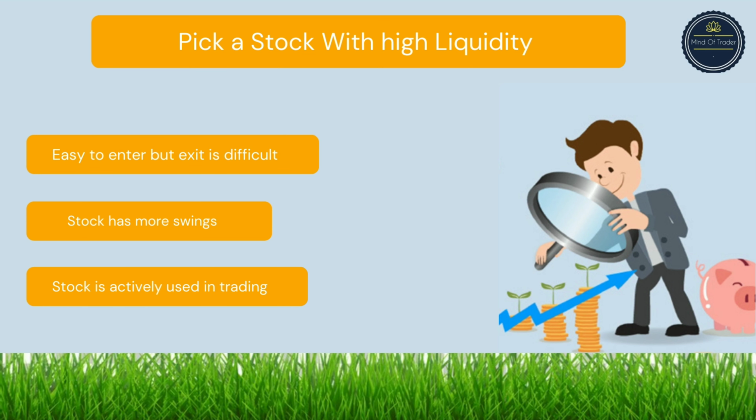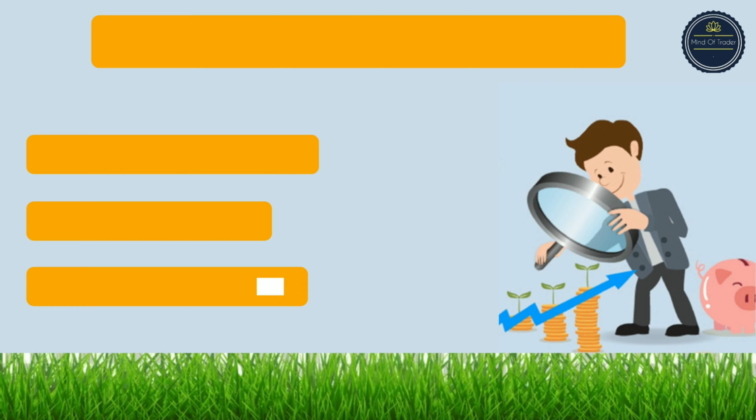So point number two is you should always pick a stock which has high liquidity. High liquidity stocks are basically where a good number of people are trading day in day out. If you don't trade in high liquidity stocks, there can be one major problem. You will not be able to exit from that trade if you have entered. So always try to avoid such stocks for selection.